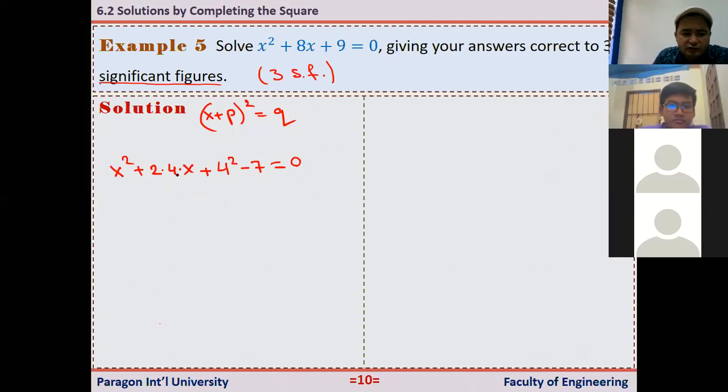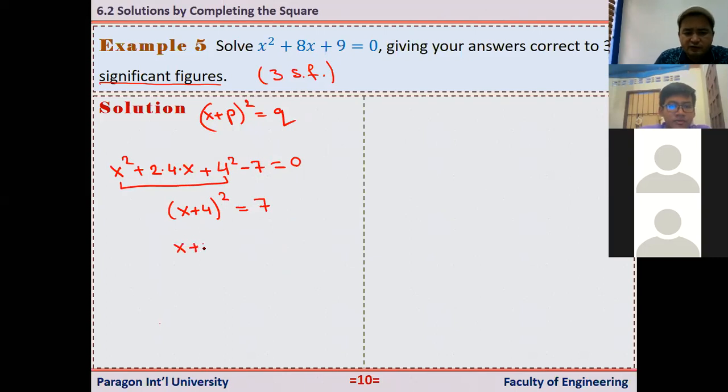So here, as you see, 2 times 4, it is 8, right? 4 squared, 16, 16 minus 7, it is 9. As you see here, this part, it is a perfect square. And the rest take to the right hand side, so that we have this form. And this one is equal to (x + 4)². On the right hand side, we have 7. Okay, and we know how to solve this equation.